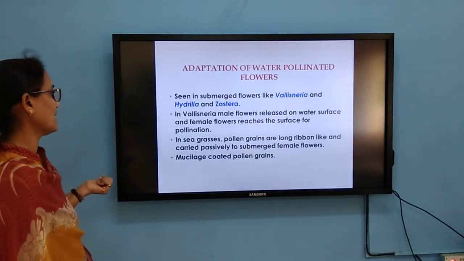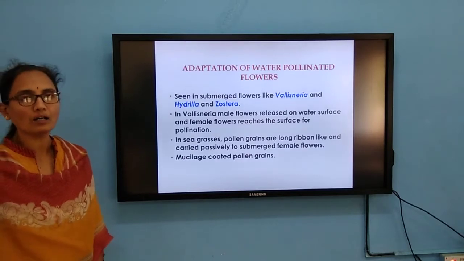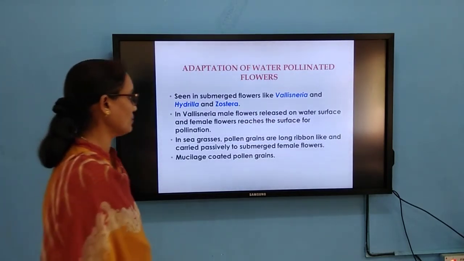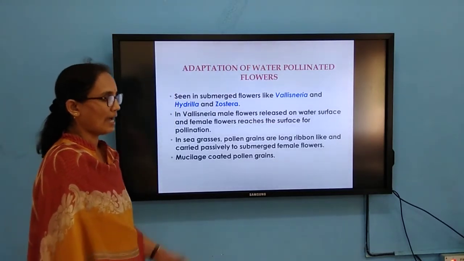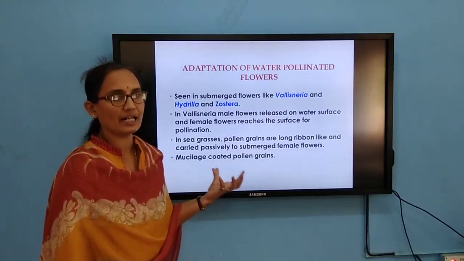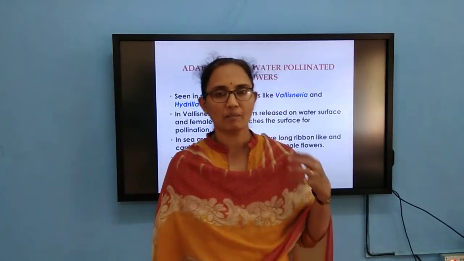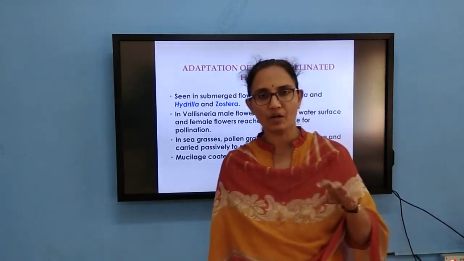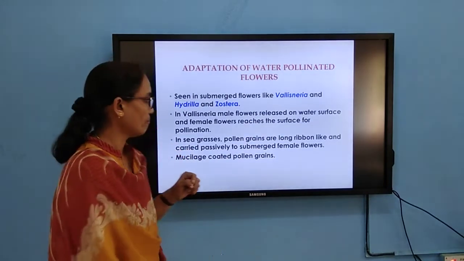In case of seagrasses, pollen grains are long, ribbon-like, and carried passively to submerged female flowers. And as pollination takes place in water, to prevent desiccation, the pollen grains are covered by a mucilaginous coating. So that is water pollinated flowers.